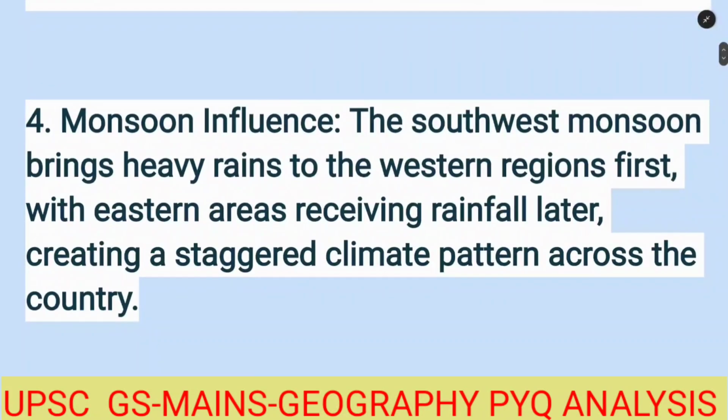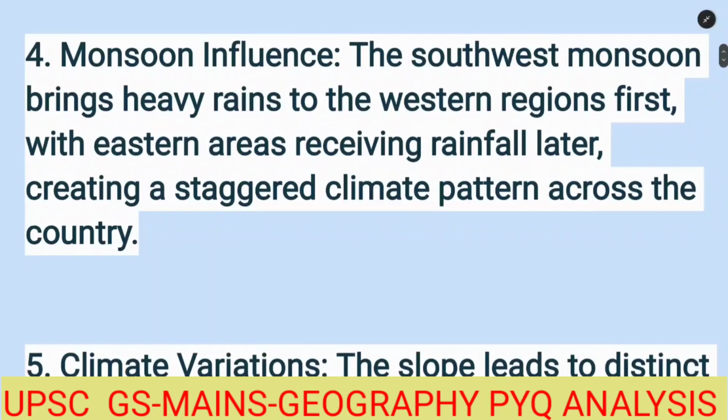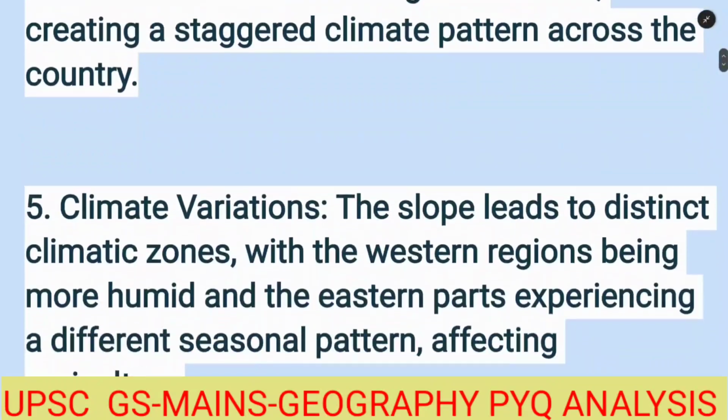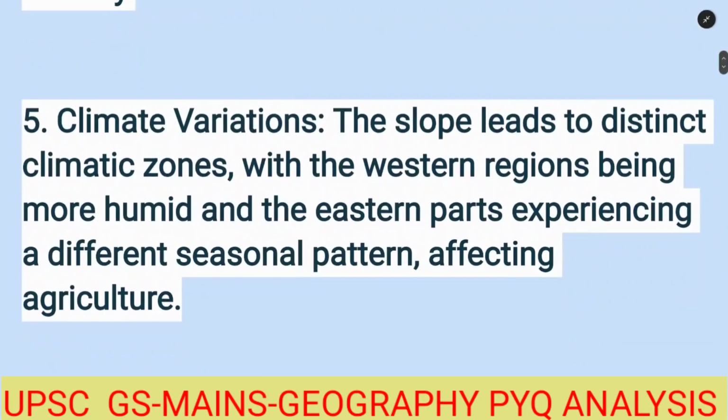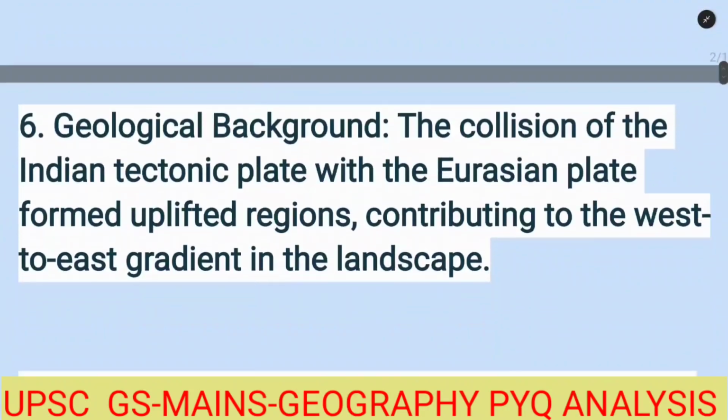Monsoon influence. The southwest monsoon brings heavy rains to the western region first, with the eastern area receiving rainfall later, creating a staggered climate pattern across the country. Climate variation. The slope leads to distinct climate zones, with the western region being more humid and the eastern part experiencing a different seasonal pattern, affecting agriculture.